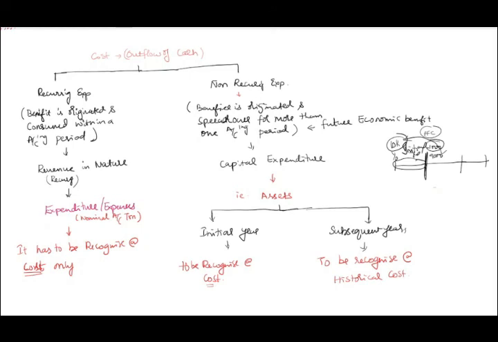So if I have spent expenditure, suppose you purchase an asset, whatever it might be, the benefit you have paid for now is not restricted to only one year, it is for more than one year. In that case, you have to create an asset. Correct? For that, one cutoff criterion is still there, which you will understand later. But for the time being, if the benefit is originated because of expenditure, and if it is spread over or postponed to more than one accounting period, if the economic benefit is spread over, then it is a capital expenditure, which is nothing but an asset.